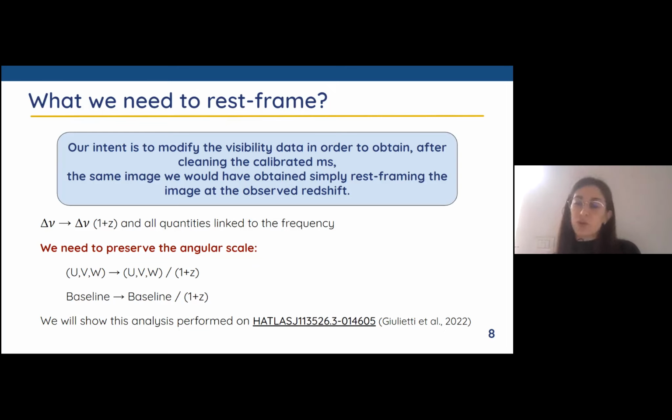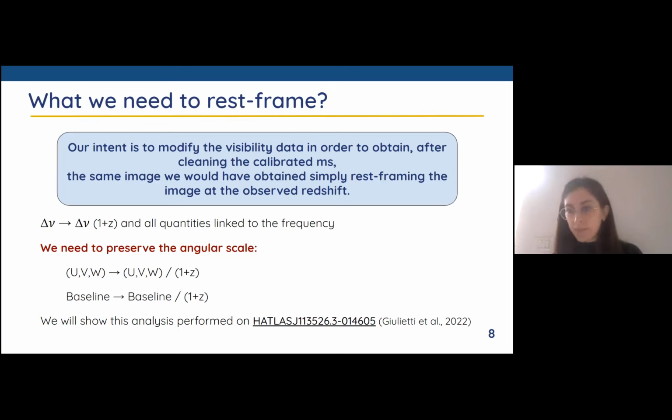So we need to multiply by 1 plus z all the quantities that are linked to the frequency: the bandwidth, the resolution, and everything. But we need to preserve the angular scale. So, for example, we need to divide the points in the UV plane, and also the baseline, by the same factor to preserve the angular scale.